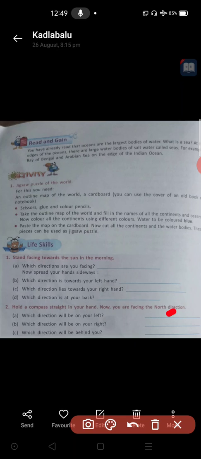You can do this anytime. Compass, you don't worry about the compass. You ask your parents which is the north direction, they will tell you, and toward the north direction you can face and show your left hand, and which direction will be on the left, you have to write here, and to the right, which direction will be there, you have to mention in the second blank. And the last blank, which direction will be behind you, your back side, you have to mention in the third blank.